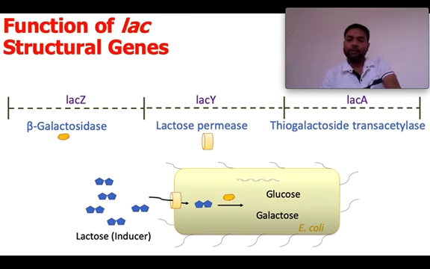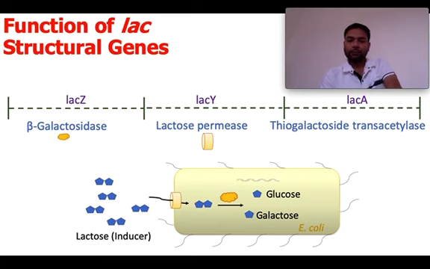Then comes the enzyme beta galactosidase. What does beta galactosidase do? It breaks the disaccharide, that is lactose, into the monosaccharides, galactose and glucose.